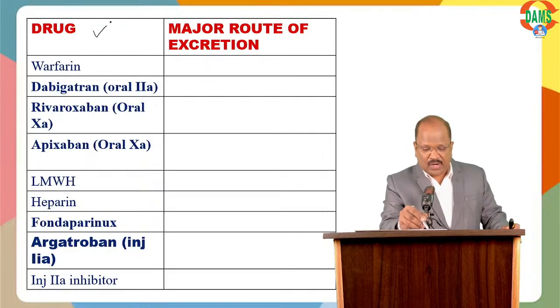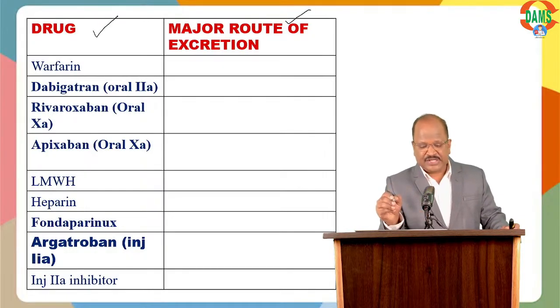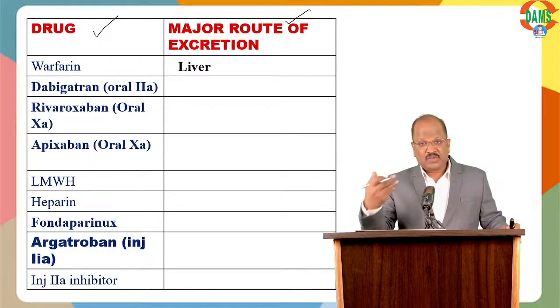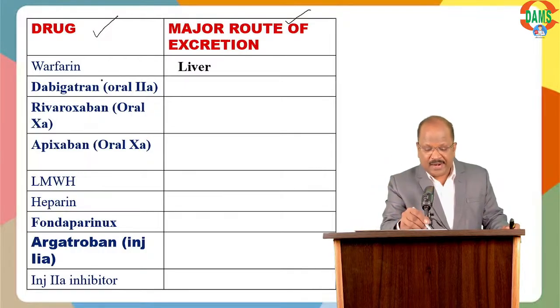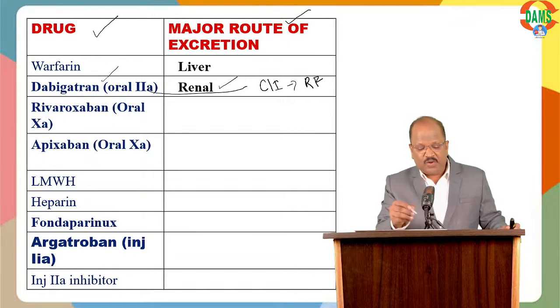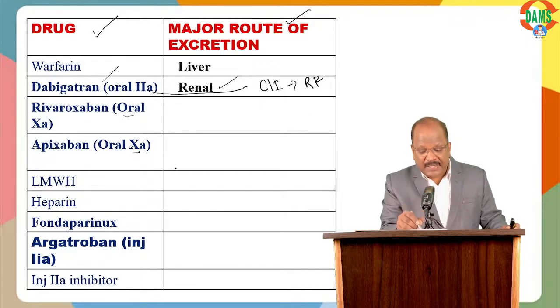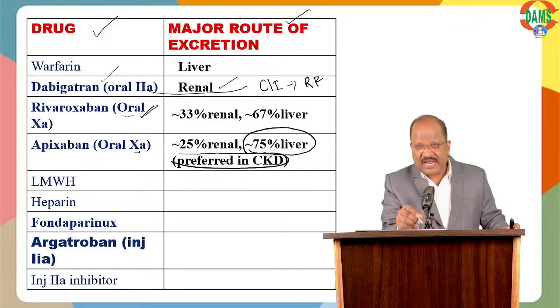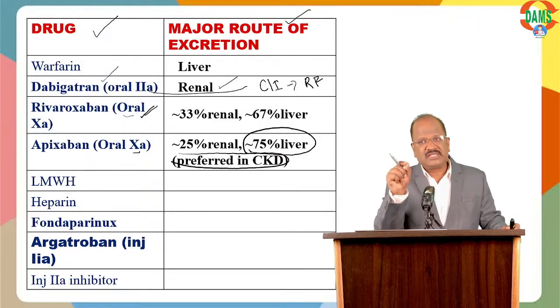Warfarin undergoes mainly liver metabolism, so it is safe in kidney failure. Dabigatran, an oral 2A blocker, is excreted renally, so dabigatran is contraindicated in kidney failure. Rivaroxaban and apixaban are both oral 10A blockers. Of these, apixaban is safe in kidney disease because it goes through the liver as well as the kidney. So among the oral 10A blockers, apixaban is suitable in a CKD patient.